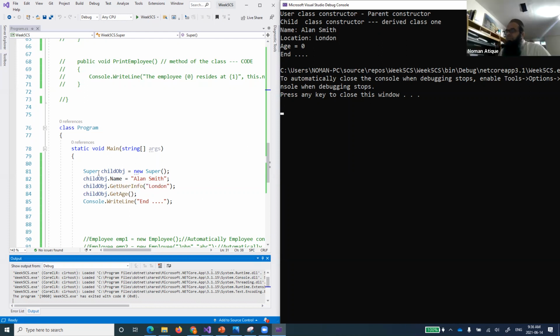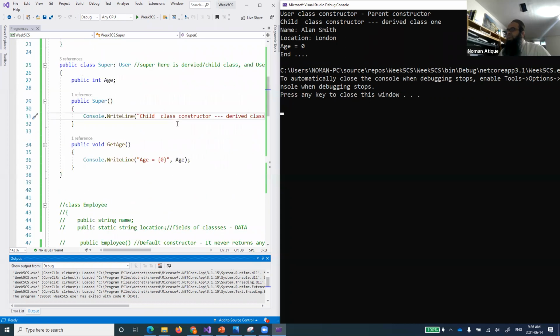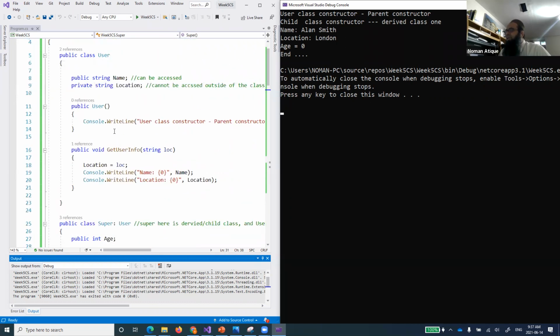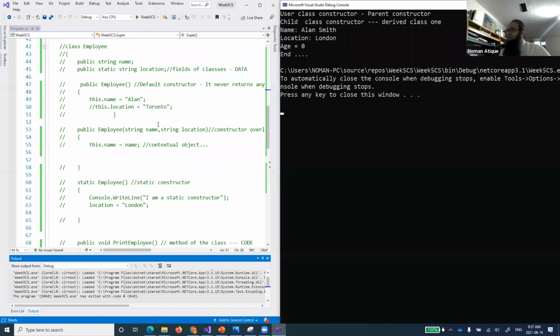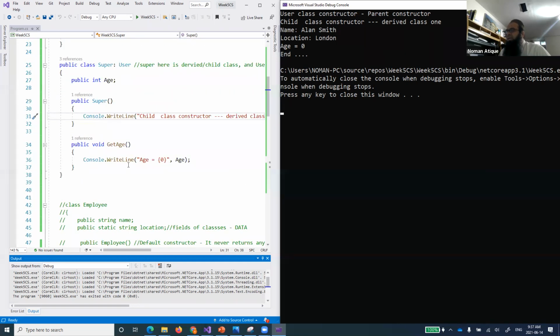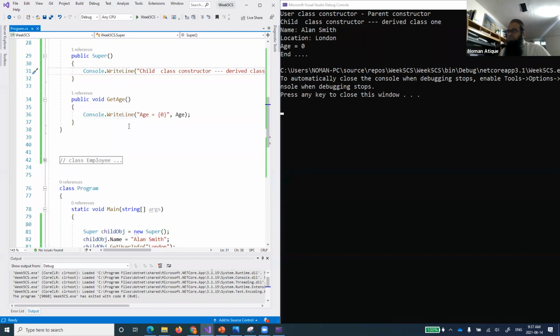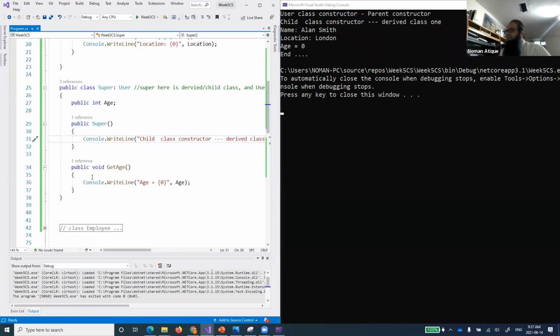Thank you very much. So the first thing when we are creating this one is that it has a parent class, and this parent class has a constructor. So this parent class constructor will be called first, the user class constructor. And then since I have just created this object, it will call its own constructor. Its own constructor is something like this one. This child class also has a constructor, called the child class constructor. So now it is showing us the child class constructor, and then comes the interesting part.